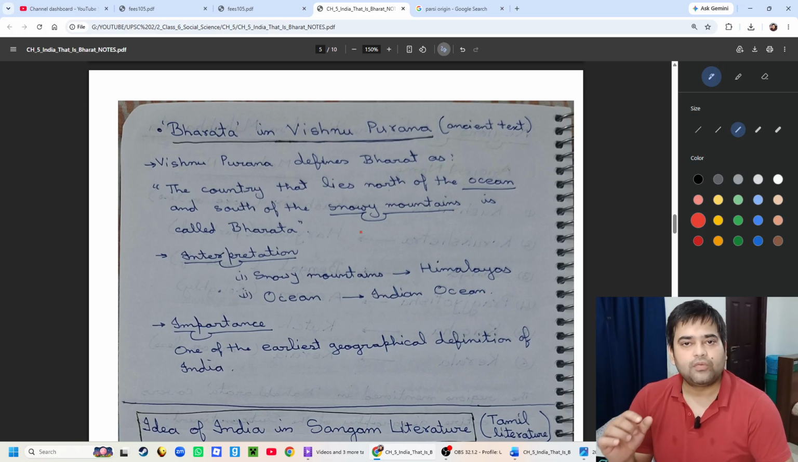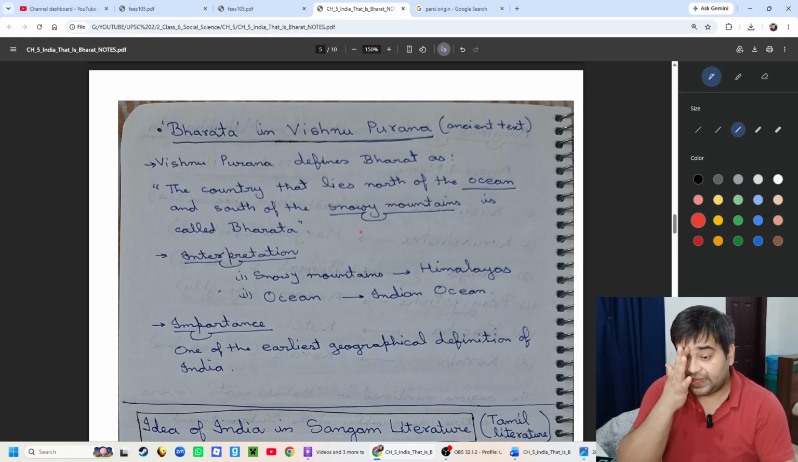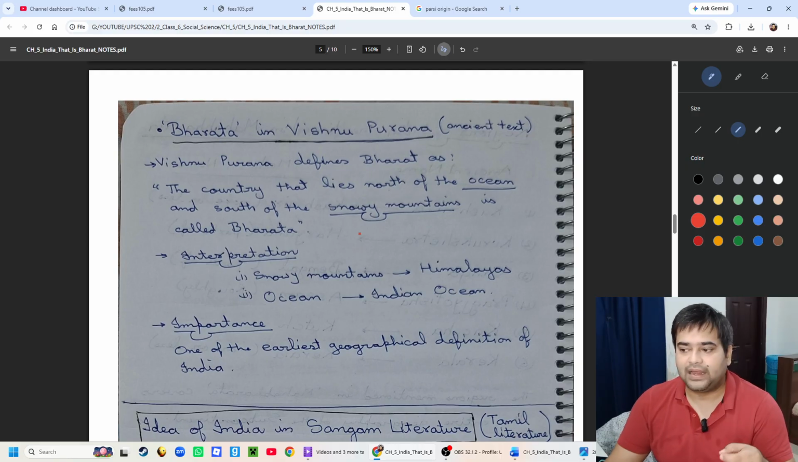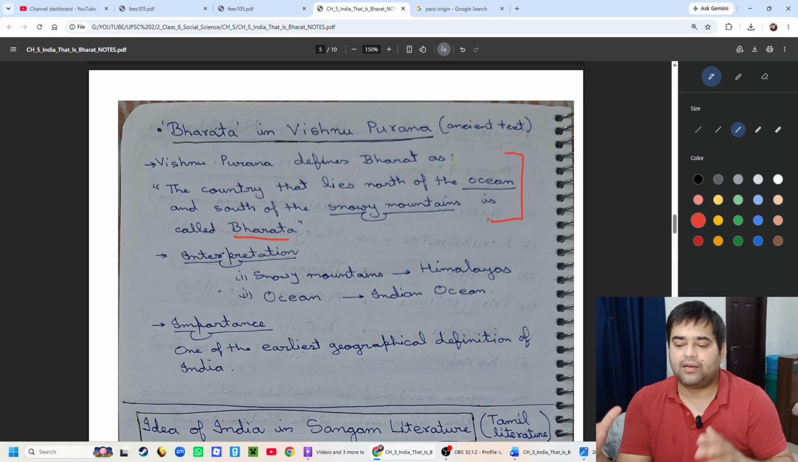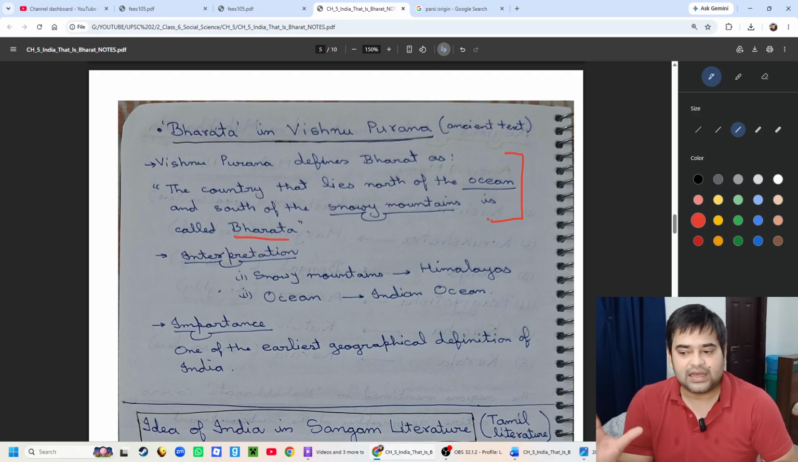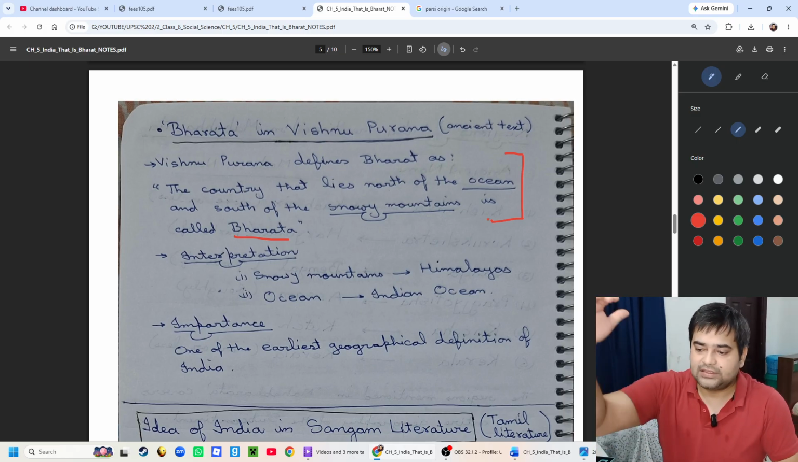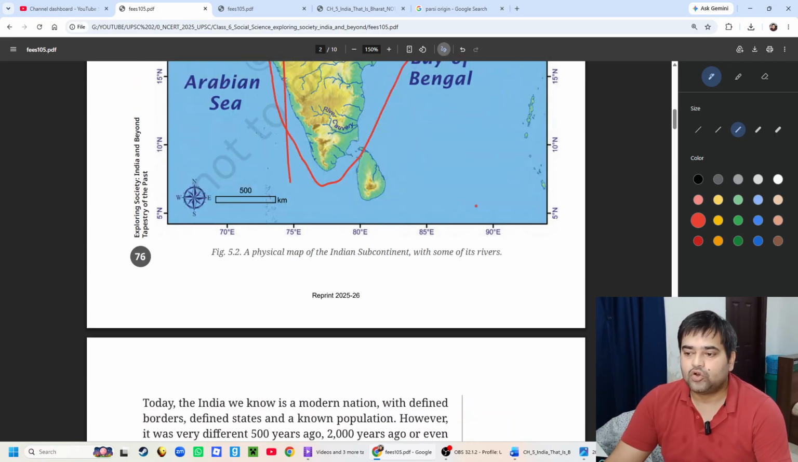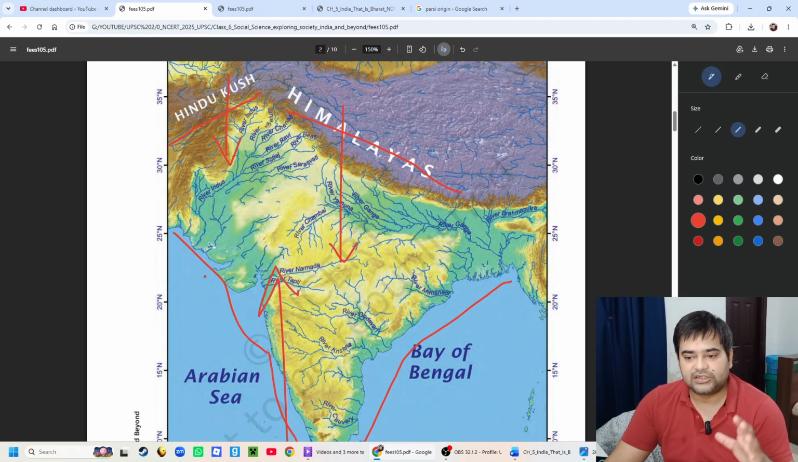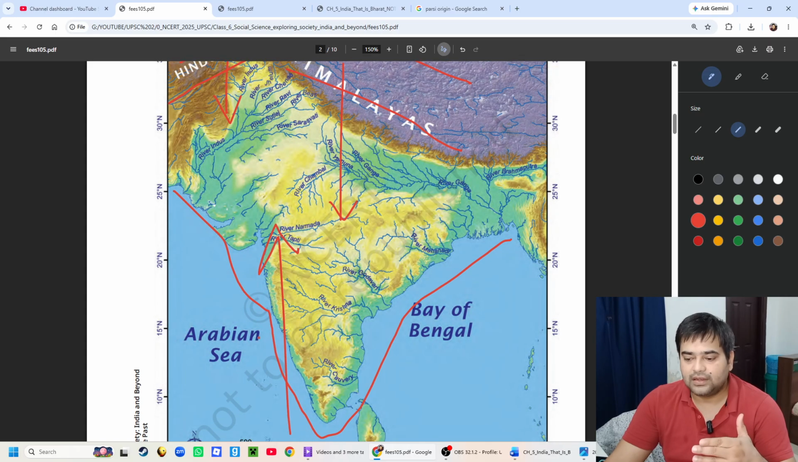Bharata is also mentioned in the Vishnu Purana, one of the ancient texts, and the Vishnu Purana exactly defines Bharata: the country that lies north of the ocean and south of the snowy mountain is called Bharata. So this is technically our whole Indian subcontinent, a country which lies south of the snowy mountain and north of the sea.